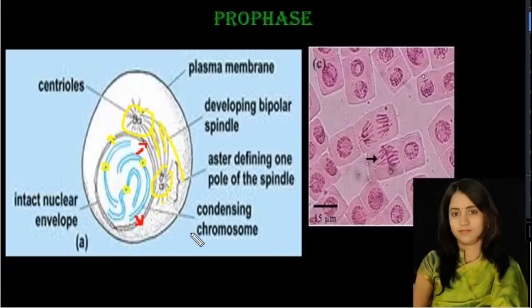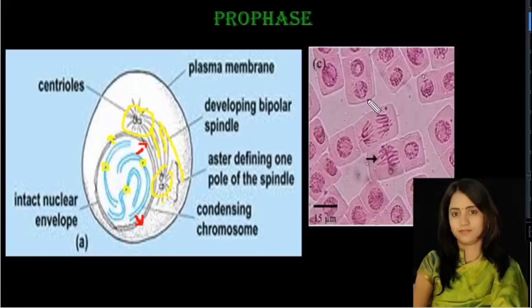At the end of the prophase, when we observe the cell under the microscope, the cells do not show Golgi complex, endoplasmic reticulum, nucleolus and nuclear envelope. It means the nuclear envelope is completely disintegrated, and other cell organelles like Golgi complex, endoplasmic reticulum and nucleolus do not appear.